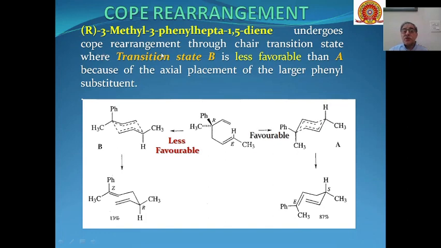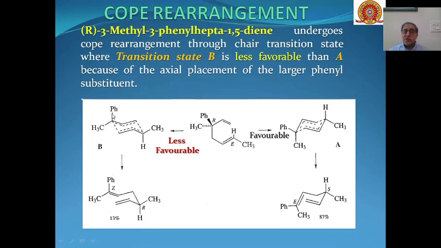Now here the Cope rearrangement will proceed through chair transition state, and here two types of transition state through chair are possible. One is this A transition state, and this is B transition state. We can see over here that in the transition state A, the phenyl group, which is a bigger group, is present at the equatorial position, whereas here the phenyl group is present at the axial position.